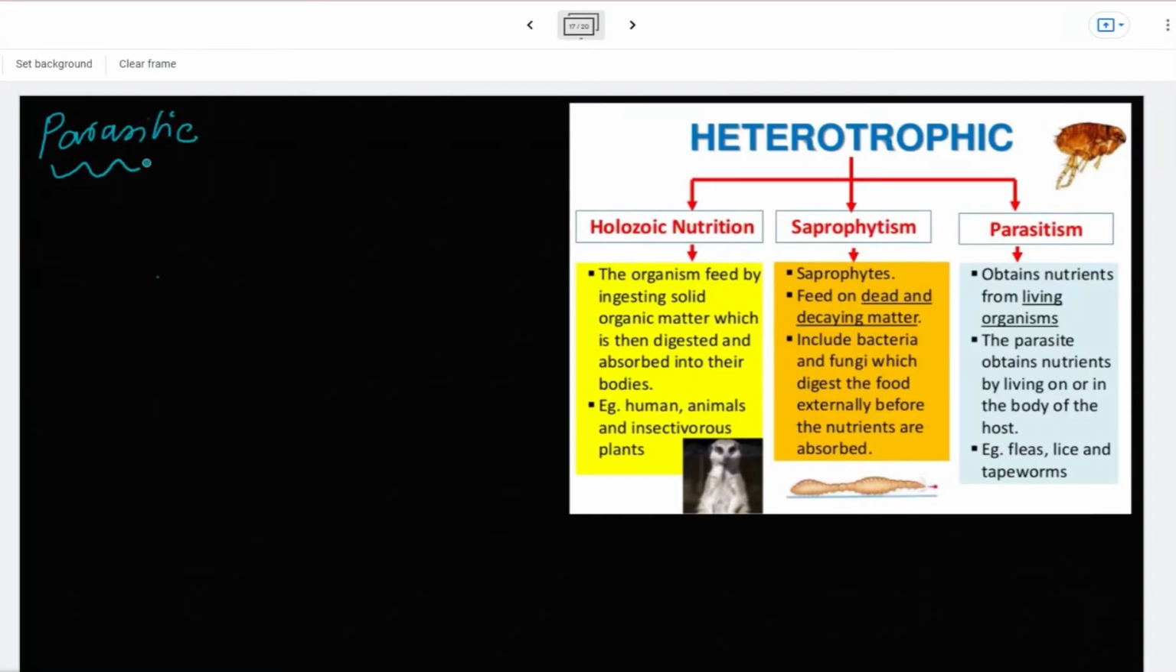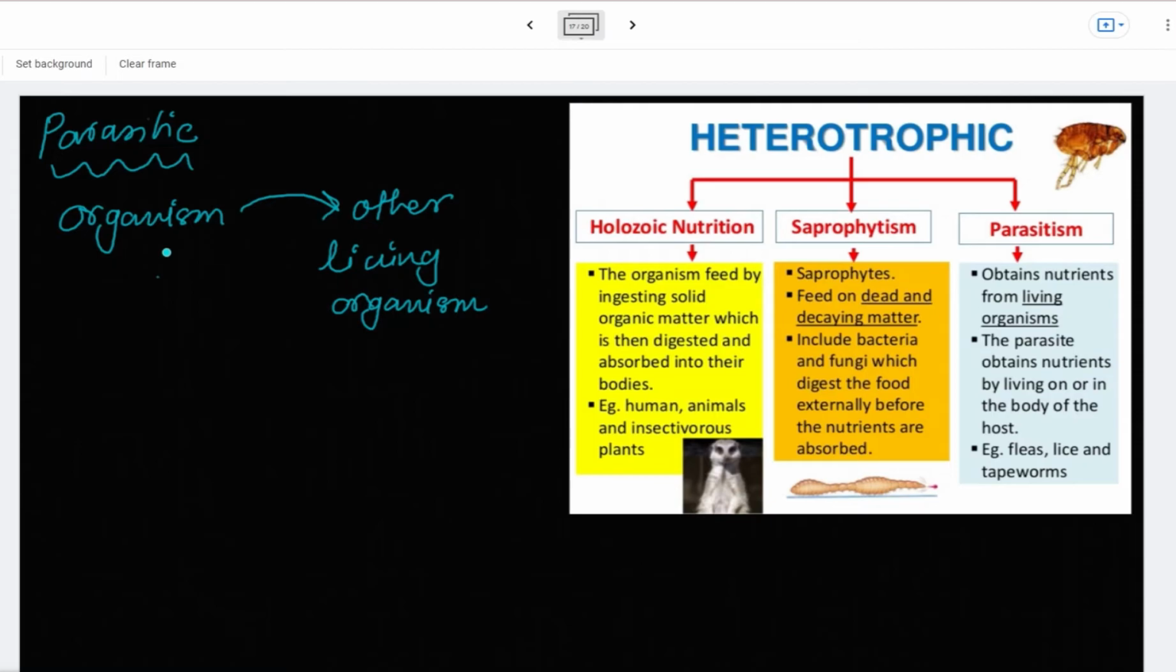Here, the organisms feed on other living organisms, and they by themselves are also living. So you would say they are living on livings. One great example is mosquitoes. Have you seen small mosquitoes in your life? Yes or no? Yes. What do they do?